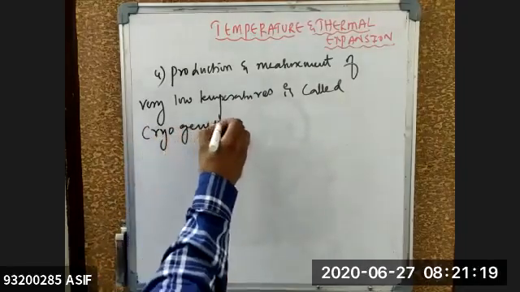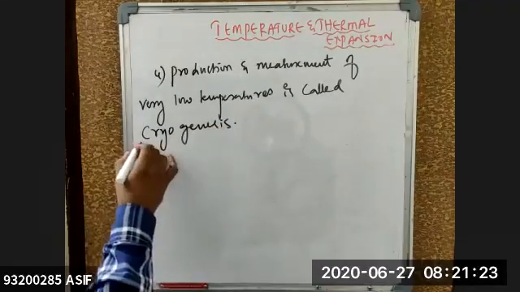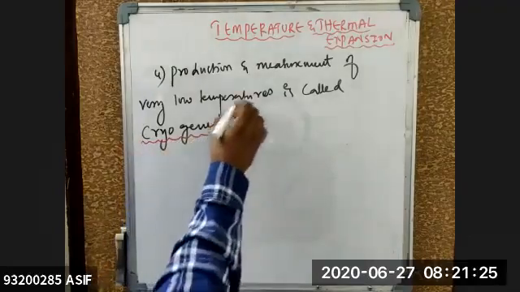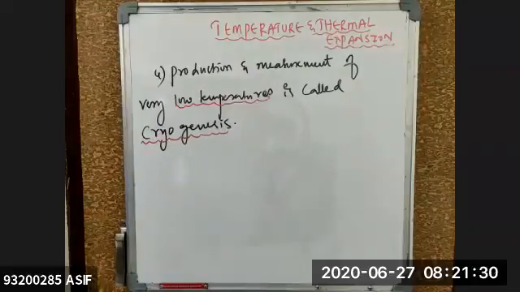The production and measurement of very low temperature is called what? Cryogenics.